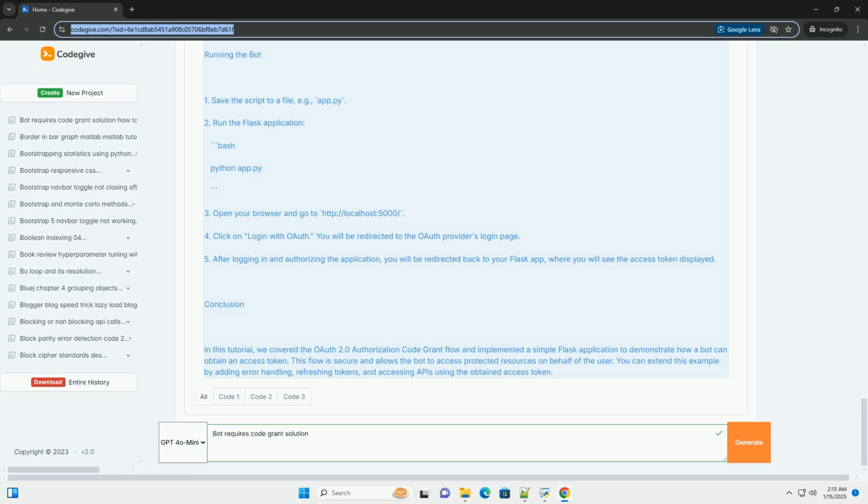Conclusion. In this tutorial, we covered the OAuth 2.0 authorization code grant flow and implemented a simple Flask application to demonstrate how a bot can obtain an access token. This flow is secure and allows the bot to access protected resources on behalf of the user. You can extend this example by adding error handling, refreshing tokens, and accessing APIs using the obtained access token.